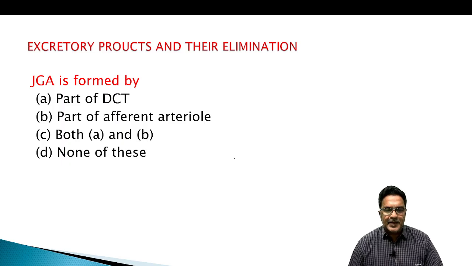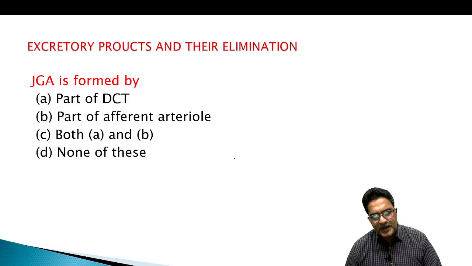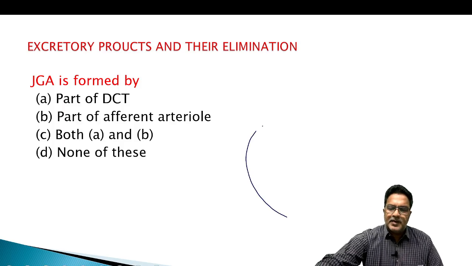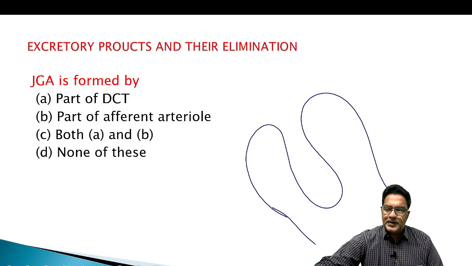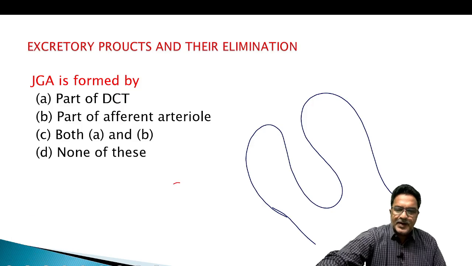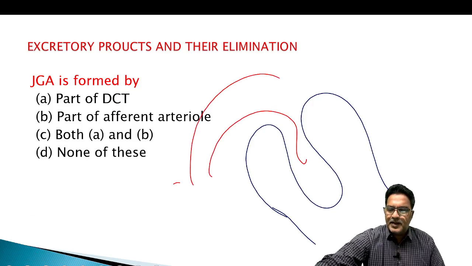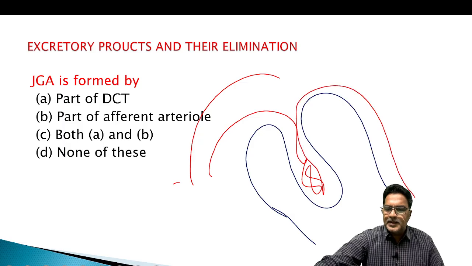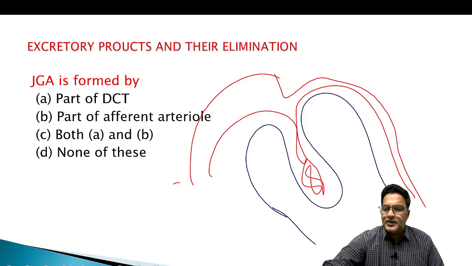JGA is formed by part of DCT, part of afferent arteriole, both A and B, or none of this. Let me show you here. This is the Bowman's capsule and afferent arteriole, glomerulus, and this is the efferent arteriole.